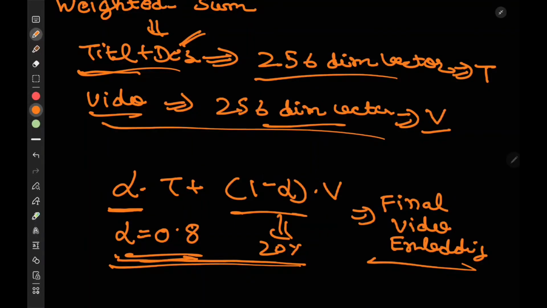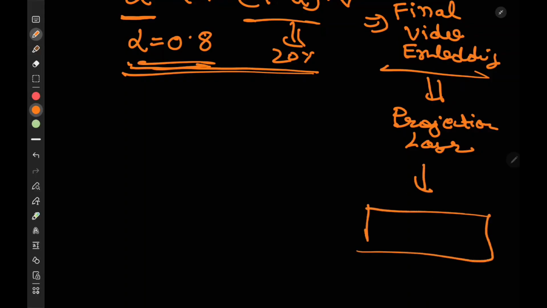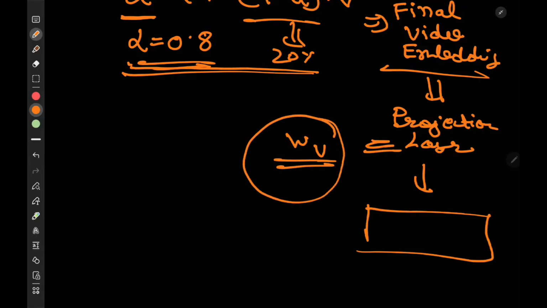Now, what are we going to do with this? This final video embedding would be passed through a projection layer and converted into a different embedding. This particular projection layer has a weight WV. This is a weight matrix. This exactly gets trained. So this is the part that we are training.